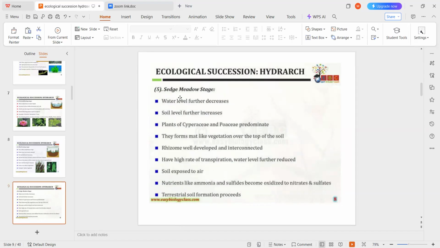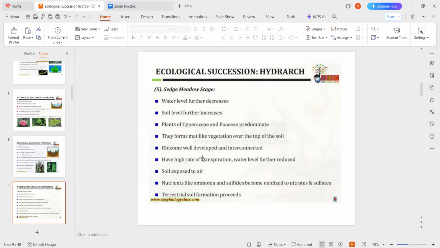The next stage is the sedge meadow stage. Here the water level further decreases and soil level increases. In every stage, the water level is decreasing and the soil level is increasing. Plants of the Cyperaceae and Poaceae families predominate and form mat-like vegetation over the top of the soil.